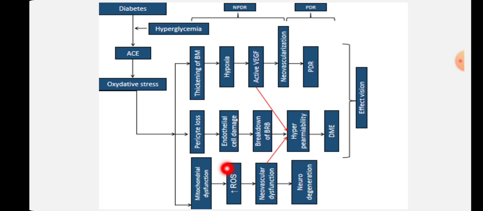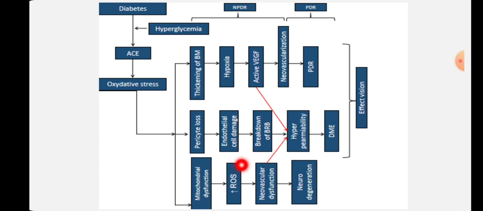Now let's come to the mitochondrial dysfunction. So here you can see ROS. What is ROS? That is reactive oxygen species. Reactive oxygen species are oxygen containing molecules that have capacity for independent existence, like hydrogen peroxide, superoxide anion, such things. Normally reactive oxygen species help in fighting microorganisms and such things.